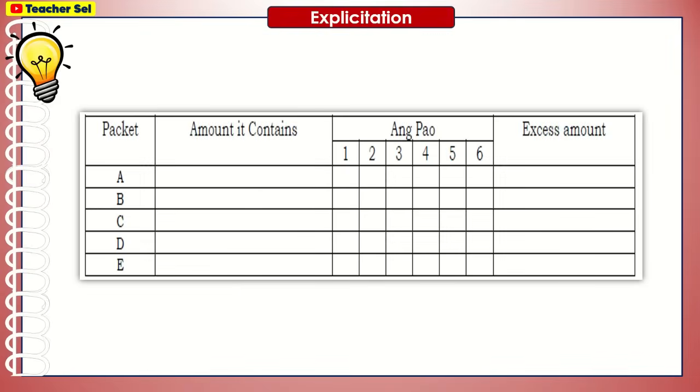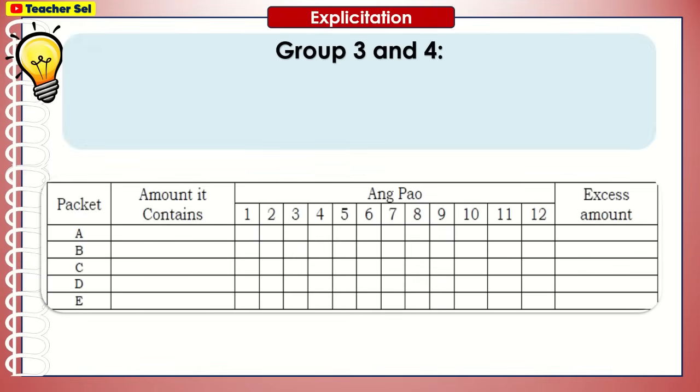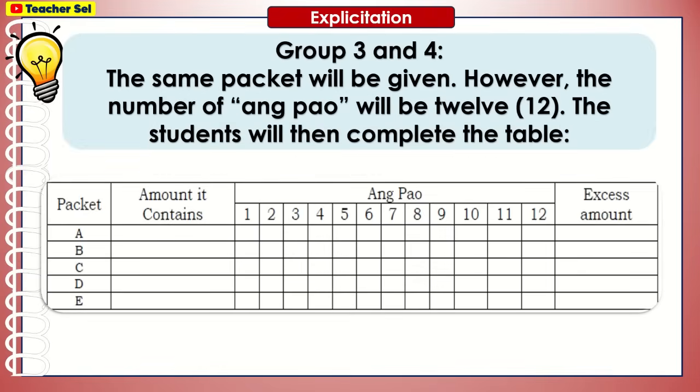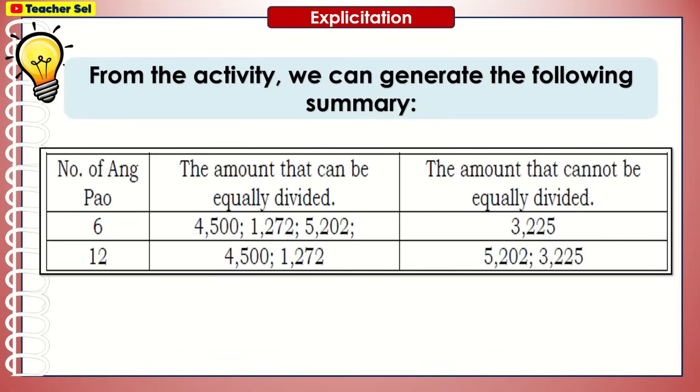Complete the table. For group 3 and 4, the same packet will be given. However, the number of ang pao will be 12. Complete the table. From the activity, we can generate the following summary.